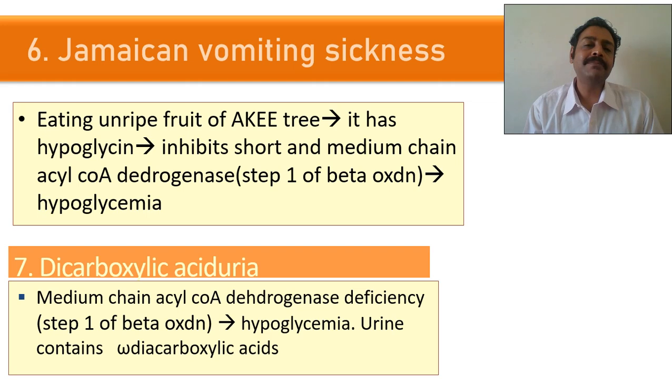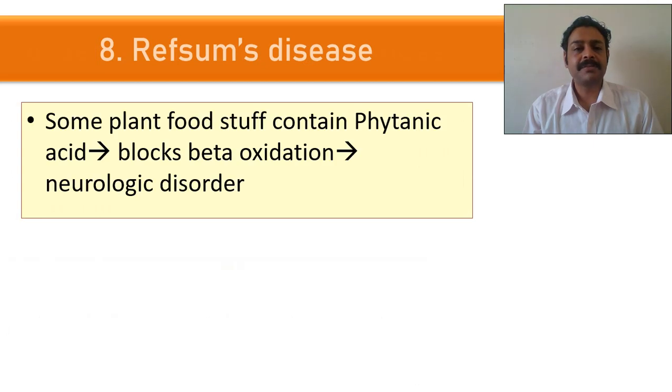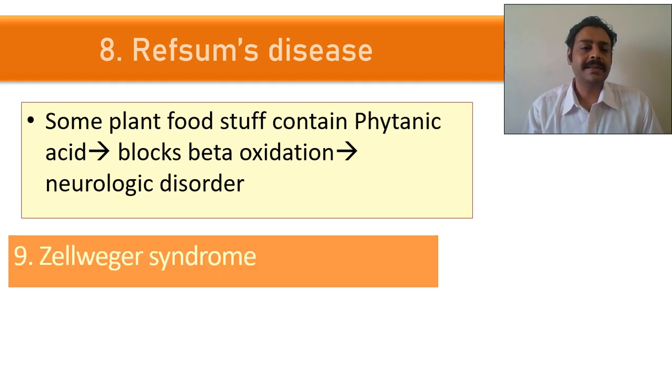Medium chain acyl-CoA dehydrogenase deficiency leads to hypoglycemia. Refsum's disease is a very favorite viva question for all. As I told you, some plants and milk contain phytanic acid. They will block the beta oxidation, leading to neurological disorders.